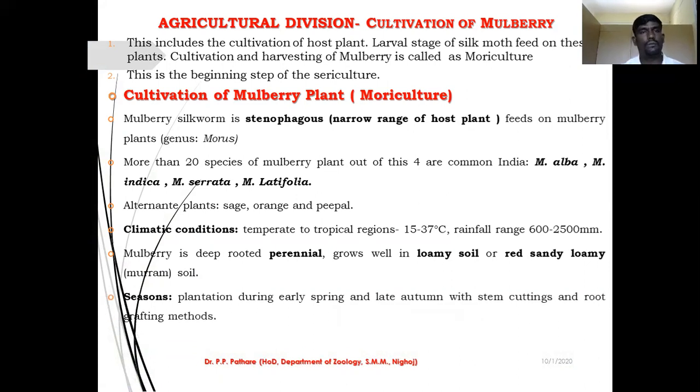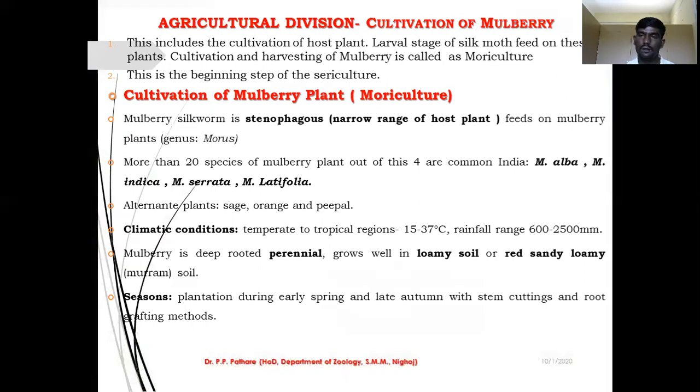Season is a very important task for the farmer. Which season is good for mulberry cultivation? Generally, rainy season or early rainy season is very good for the cultivation of any plant. Such type of climatic condition is also required by the mulberry plants. And they are easily cultivated by two methods, that is cutting and root grafting methods.